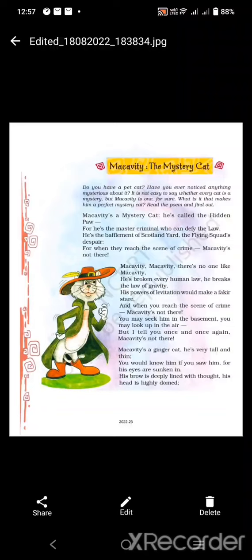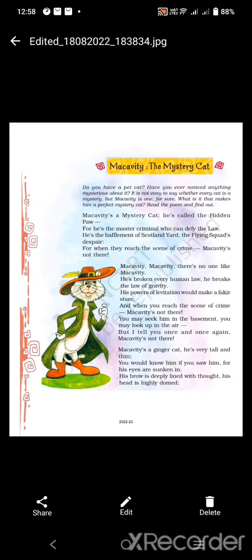Good morning, children. Today we are going to start new chapter 4, NCERT Class 8 English, Macavity the Mystery Cat. Here Macavity is the name of a ginger cat, a mystery cat, the cat who is always known as Hidden Paw. Why is the cat called a mystery cat? Because the cat is mysterious, and it is a mystery like a secret.